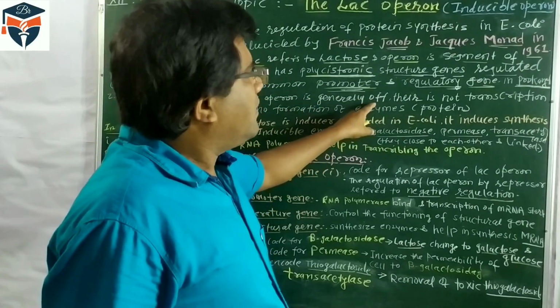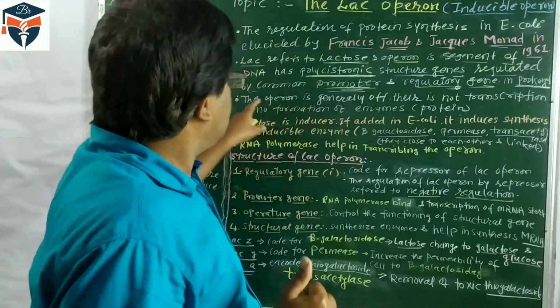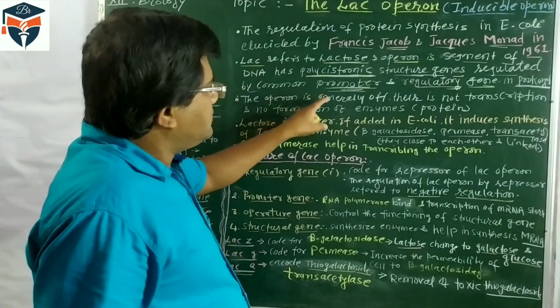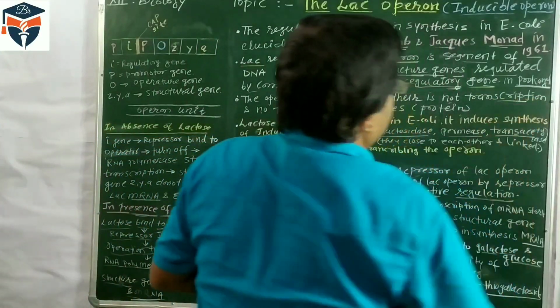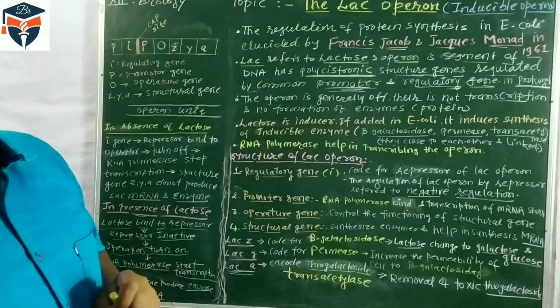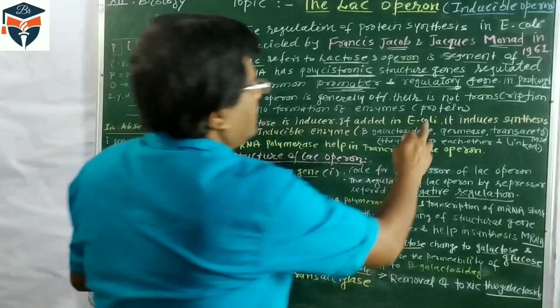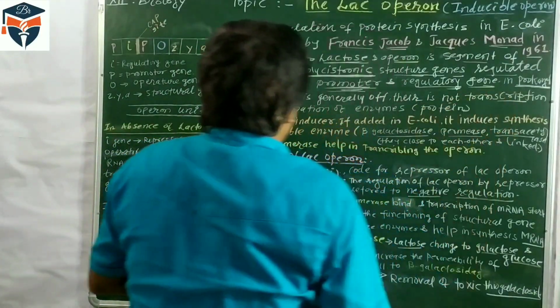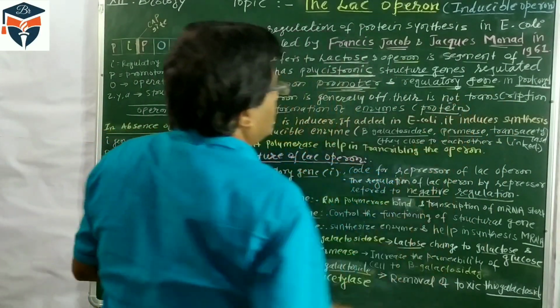Second, the operon is generally off. It means the synthesis of mRNA generally does not take place. The operon is generally off. There is no transcription. Transcription means DNA is transcribed into RNA. So there is no transcription, and no formation of enzyme or protein.